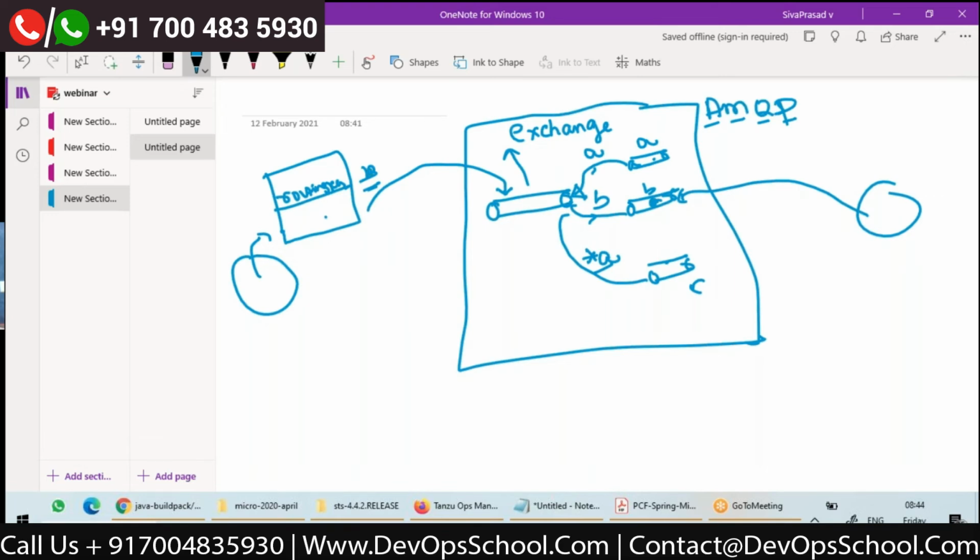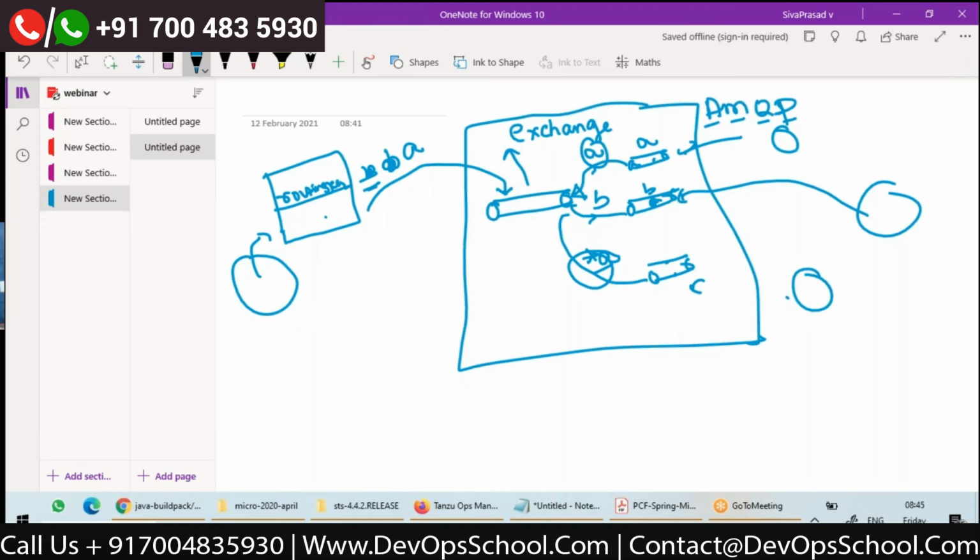Suppose the routing key is A. Then what all queues are matching? This is matching, and star A, this also is matching, right? So the exchange will put the message in both A and C, and the listeners or receivers for both of them can receive it, right? So we are getting the functionality of a queue and a topic also in this exchange, right?